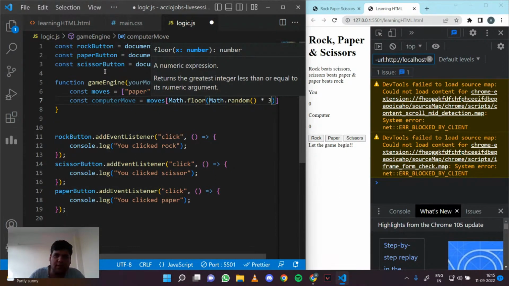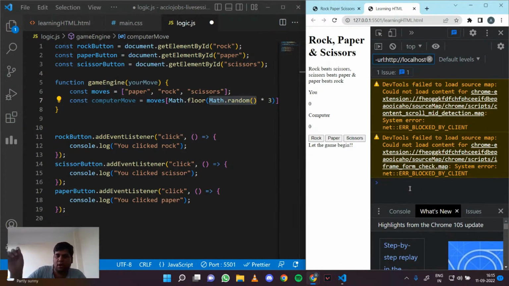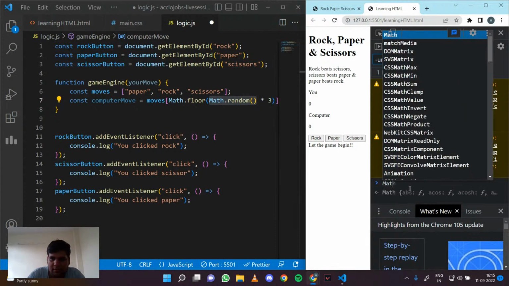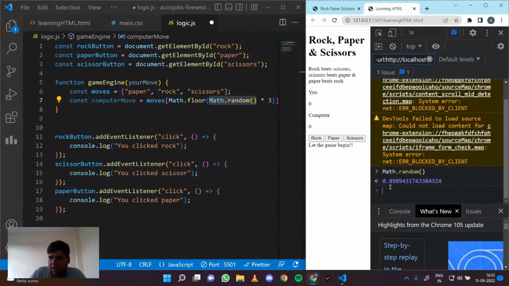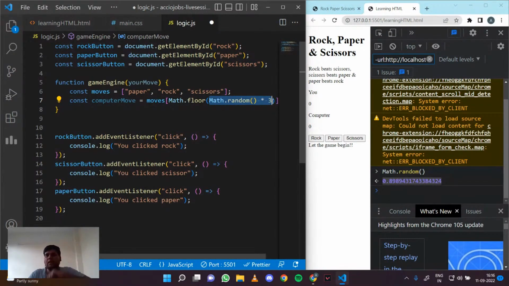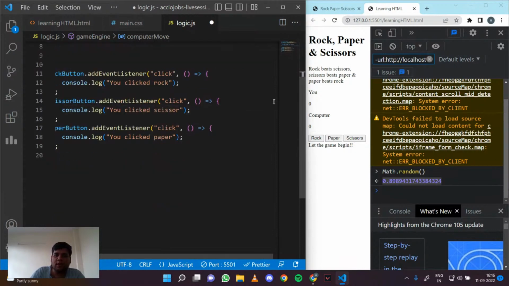Now what this basically does: Math.random gives me a value anywhere from 0 till 0.99, so between 0 and 1, 1 not being included. So this whole thing will give me a value between 0 and 3, 3 being excluded, and the floor of it will give me the index. So this whole gives me a random index, and that random index would be either 0, 1, or 2. So that becomes my computer move.